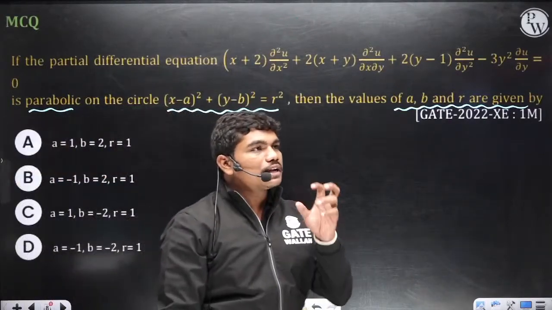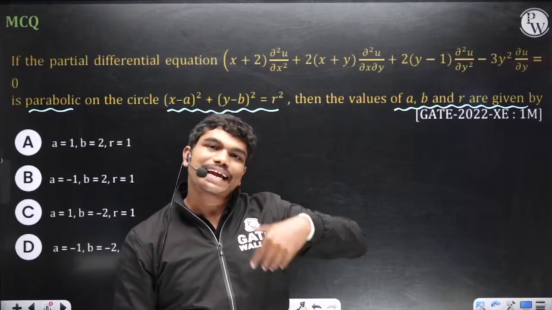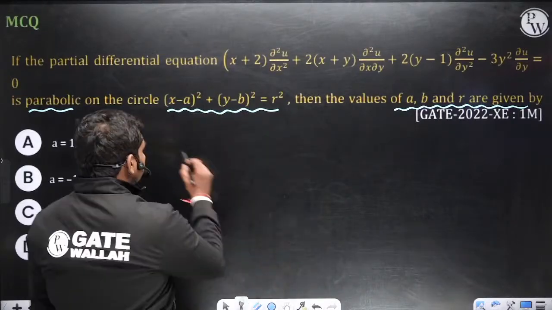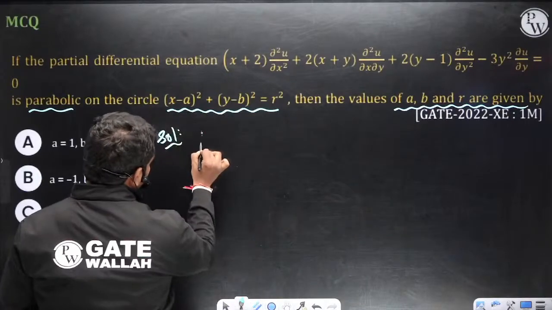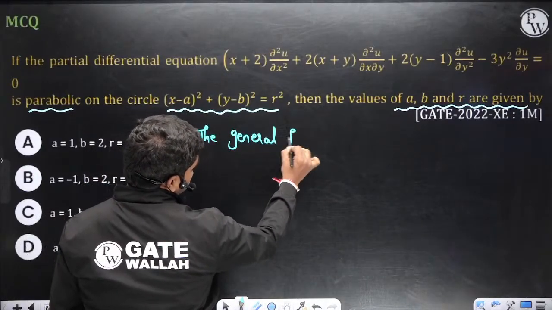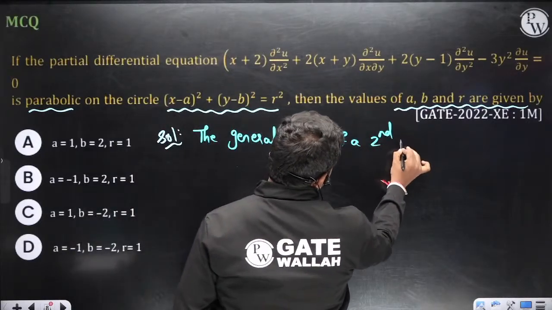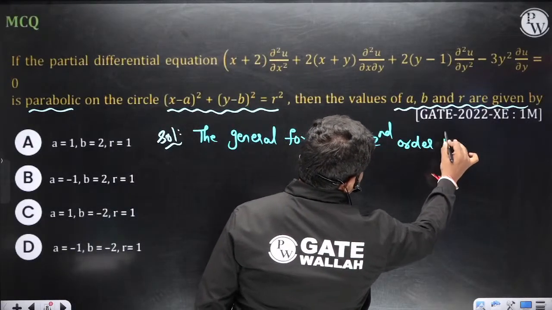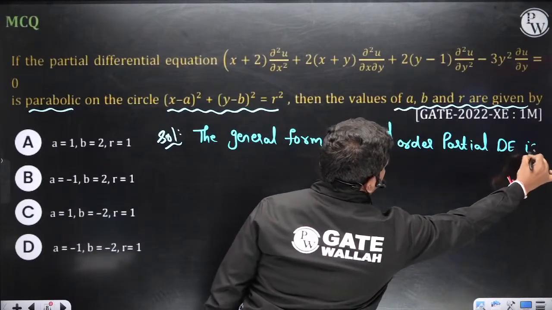Now I would like to give some idea actually. Look, normally if you try to write any second order partial differential equation, the general form of a second order partial differential equation is of this form.